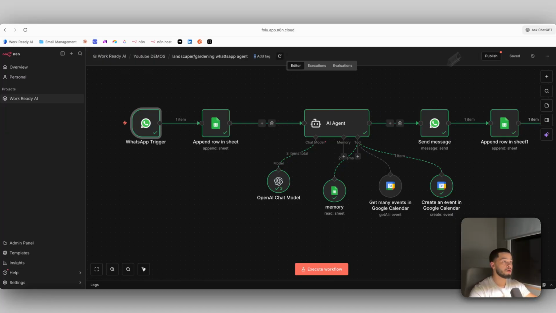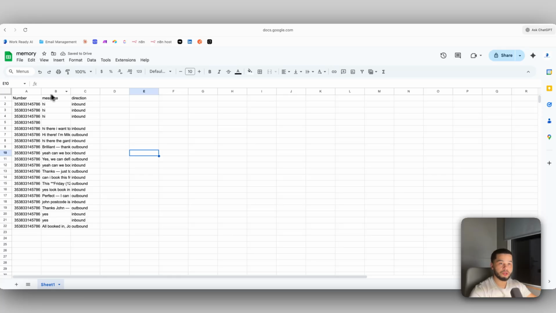So over here in Google Sheets, it's very simple. All we need is a table, call it whatever you want, and we're going to make 3 columns: number, message, and direction. Number is going to be the lead's number. The message is going to be whatever we sent or whatever they sent, and the direction, inbound is from them and outbound is from us. This is going to give the AI agent all of the context it needs, so whenever people message us and then maybe come back a week later, the AI agent is still going to have access to all of the conversation that has gone back and forth with that user.